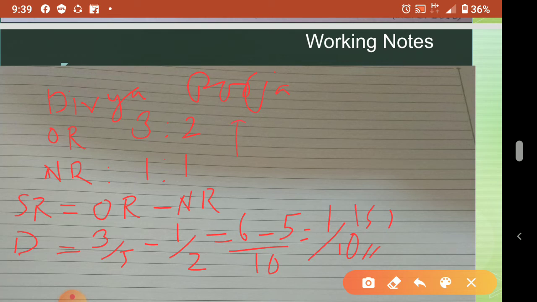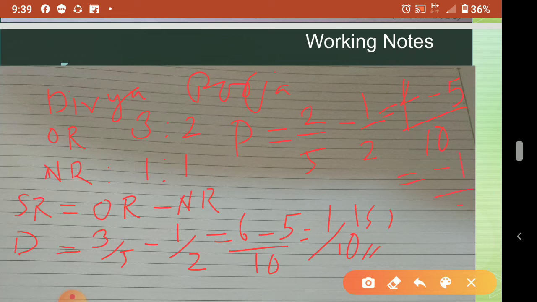Now for Pooja we will calculate. P is equal to Pooja's old ratio 2 by 5 minus 1 by 2. Okay, so how will it come? 10 is the LCM. 10 by 5, 2, 2 into 2, 4, minus 10 by 2, 5, 5 into 1, 5. So here what is coming?